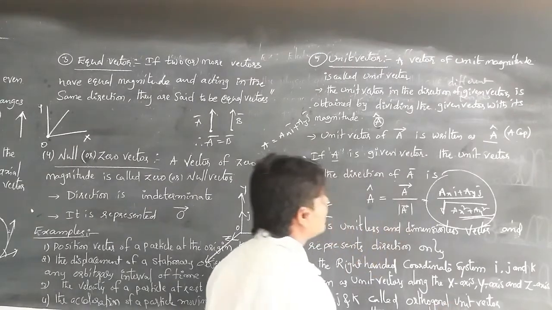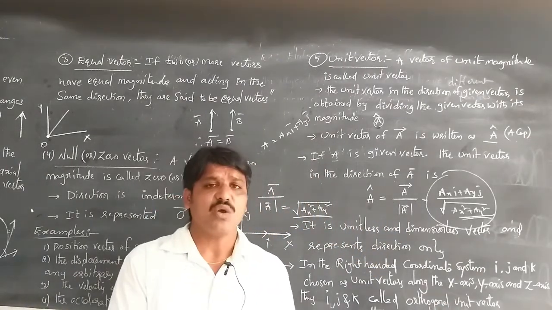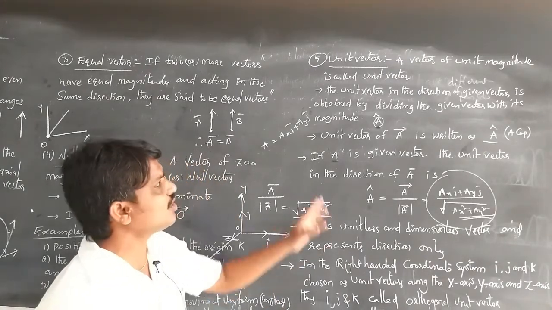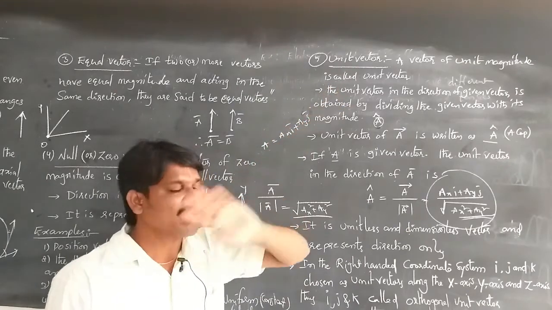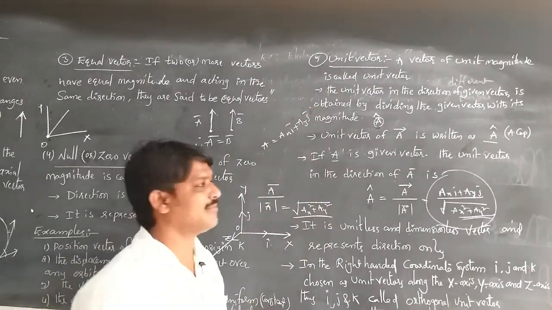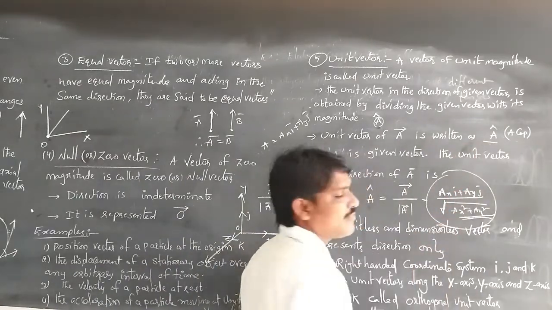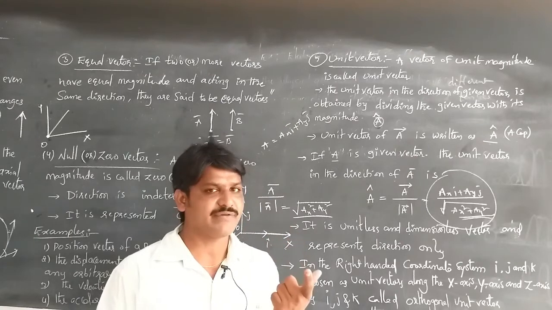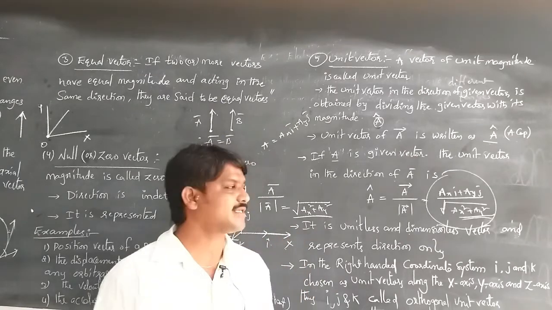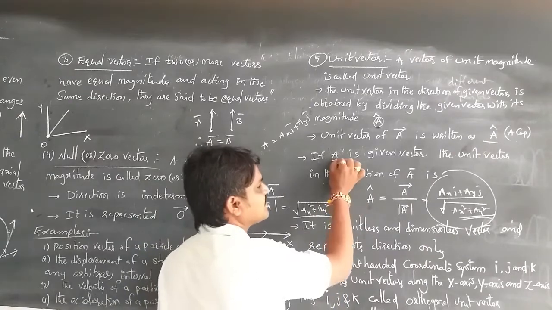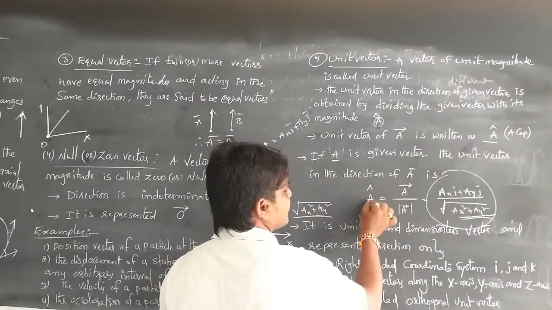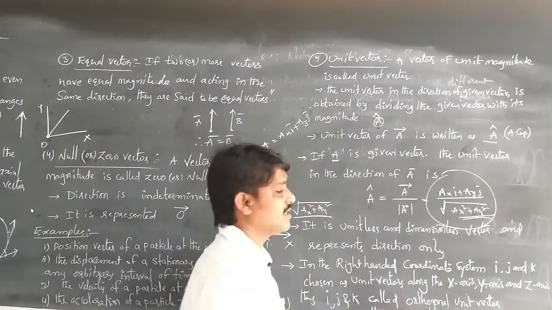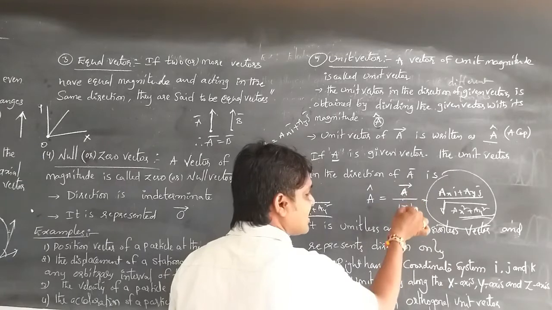So this is about a unit vector. Once again, a vector whose magnitude is equal to 1, a unit magnitude, is called a unit vector. It is denoted by A cap. Whatever vector we are taking, the cap is given to that vector to show the unit vector. The unit vector of A, A cap, is equal to the given vector divided by its magnitude.